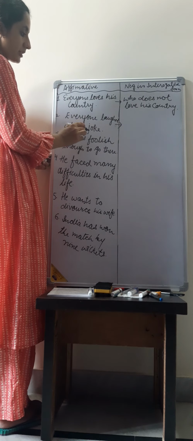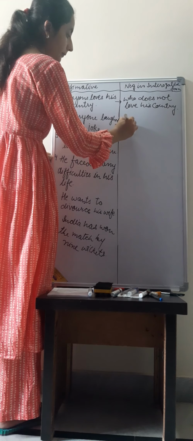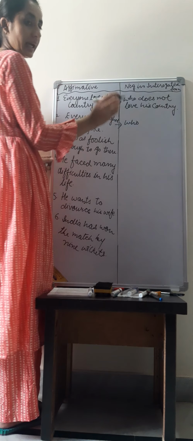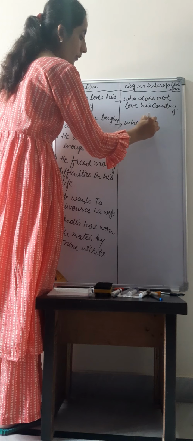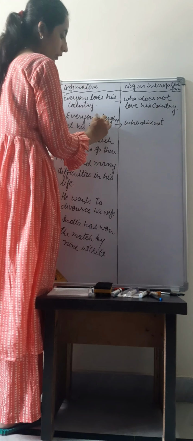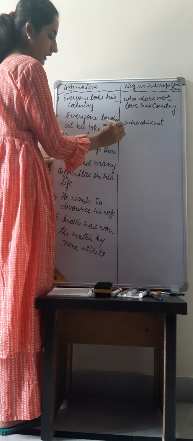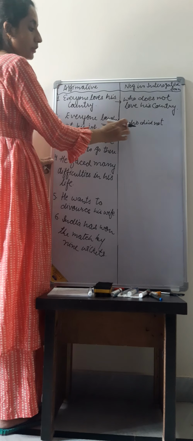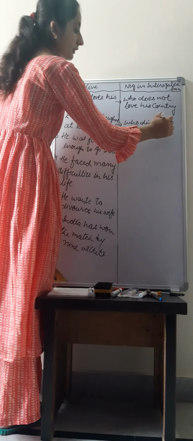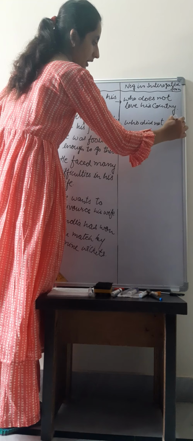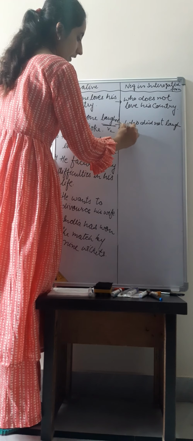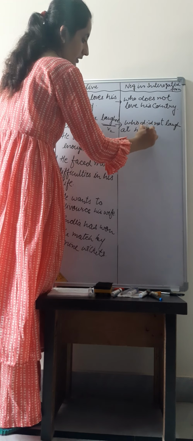Everyone laughed at his joke. Who? But here we will add who did not. Why did not this time? Because it was in a verb second form, past. So after did we will add laugh, not laughed. Who did not laugh at his joke?